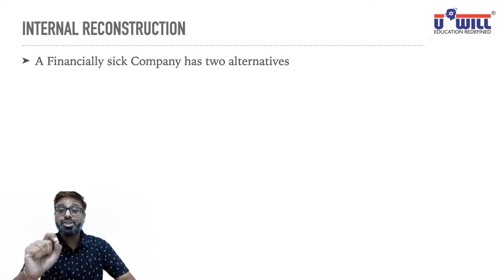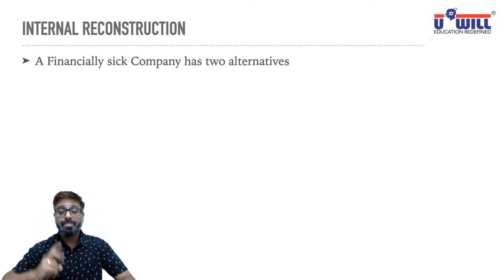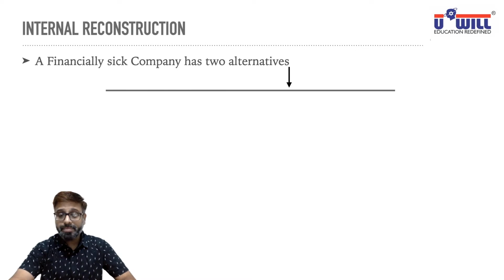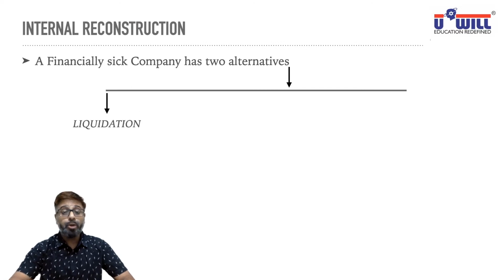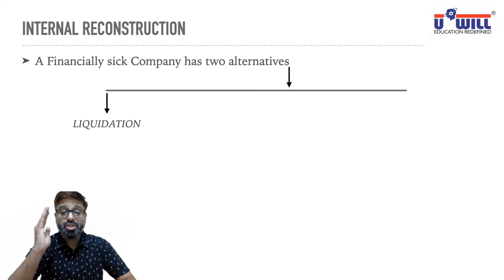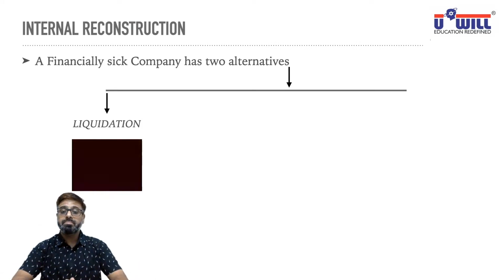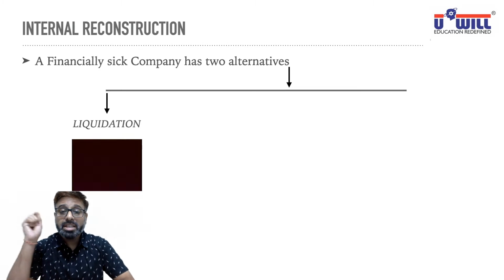A financially sick, weak company has two alternatives. What two alternatives? First one, they may go for liquidation. Okay, first alternative, they may go in for liquidation. Liquidation means what? The end. Over. Sell your assets. You studied in second year BCom.